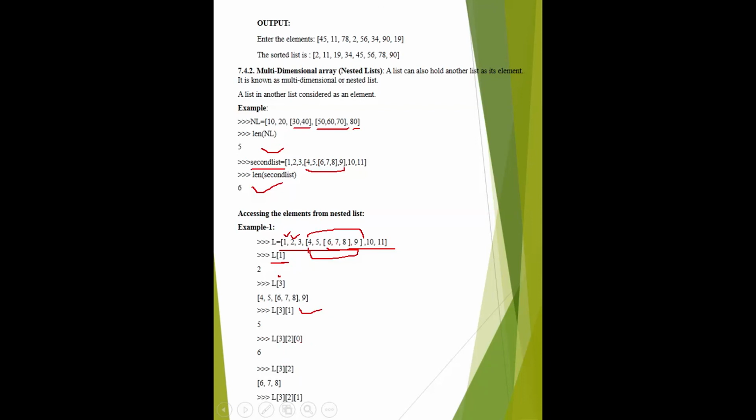3, 2, 0 means this is complete 3. This is second position, that is 6, 7, 8. This list is position number 2. And this position within 2, this is 0. So it is 6.